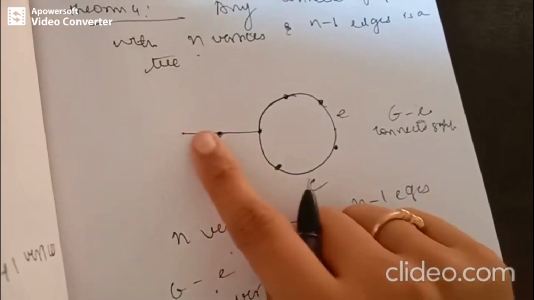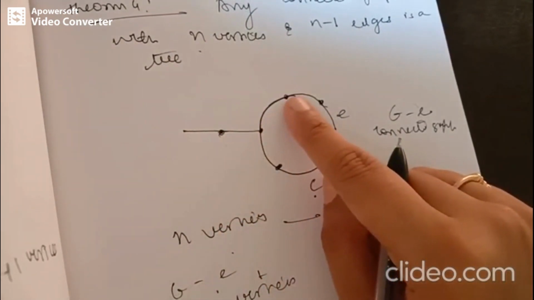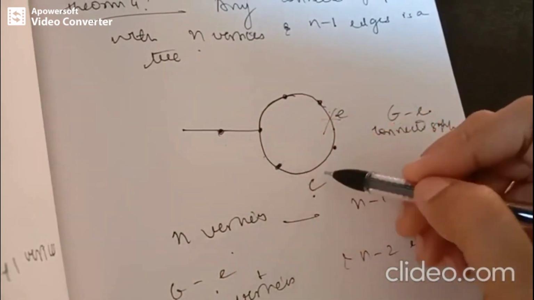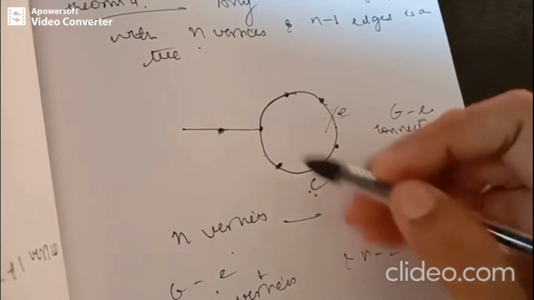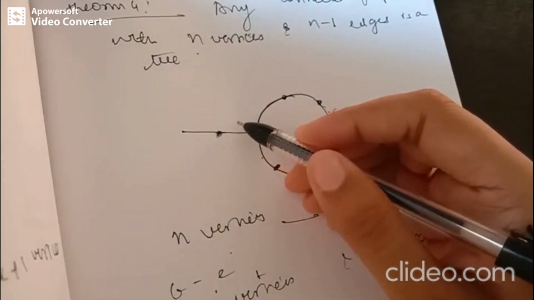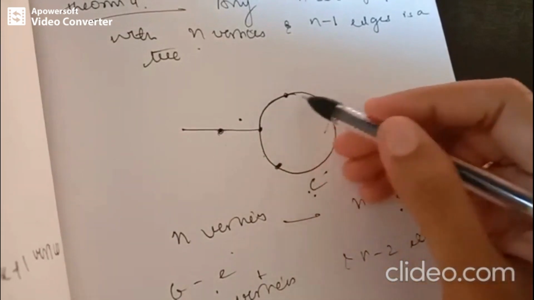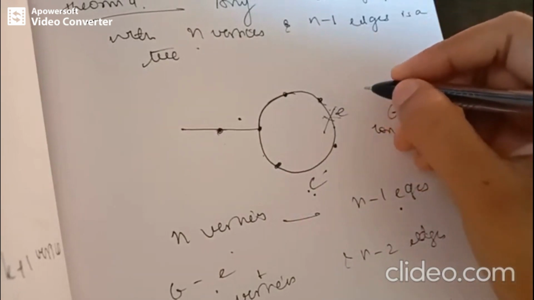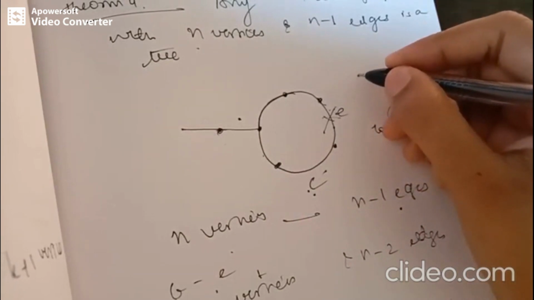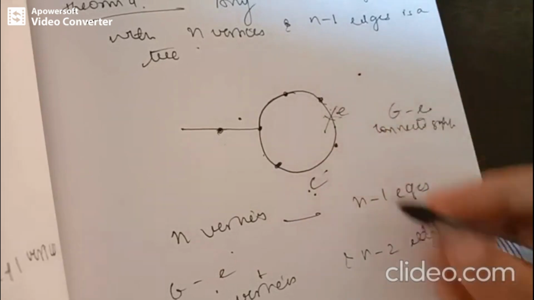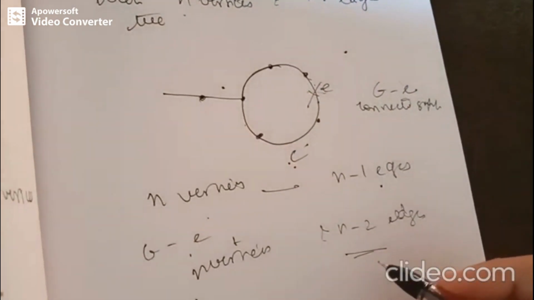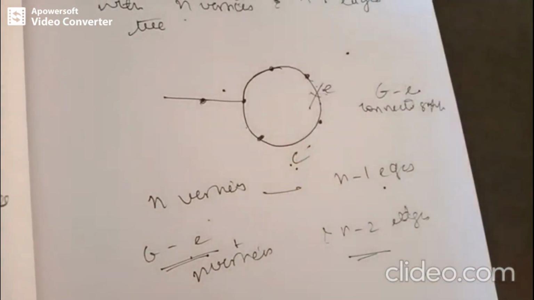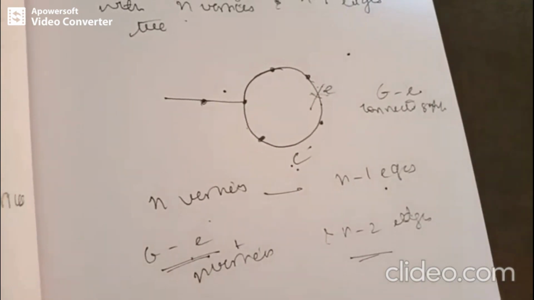If you just remove this edge, we are getting 4 edges. On the removal of this edge, we are getting 4 edges. That is, the number of vertices is 6 here, and 6 minus 2 gives 4 edges, or n minus 2 edges on the removal of a particular edge in the graph. So therefore, it cannot be connected.